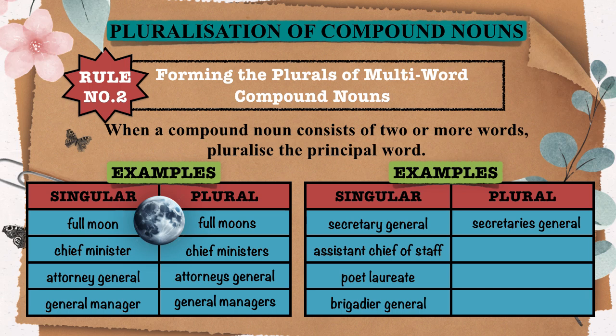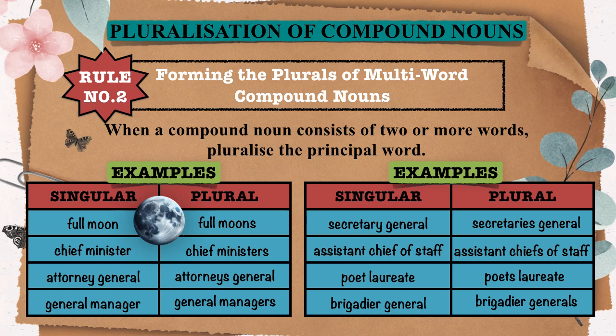Assistant chief of staff, assistant chiefs of staff. Principal word chief pluralized to chiefs. Poet laureate, poets laureate. The base word poet is pluralized as poets. Brigadier general, brigadier generals. Here, general is the principal word that changes to generals when pluralized.